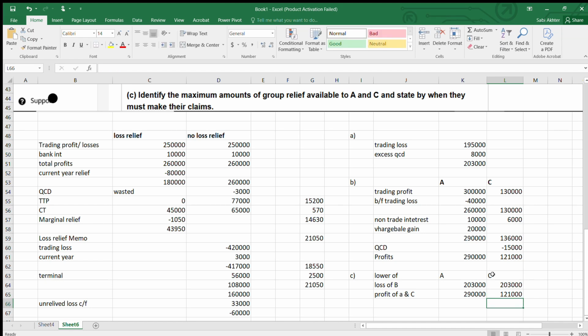In this case, the lower for A is the loss of B. This is the group relief, and here the profit of C is the lower amount, so this would be the group relief. These two amounts would be the answer.